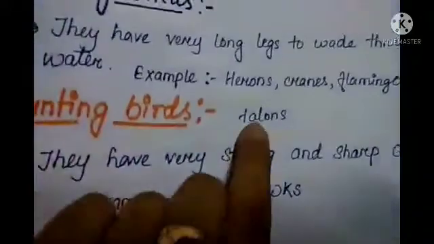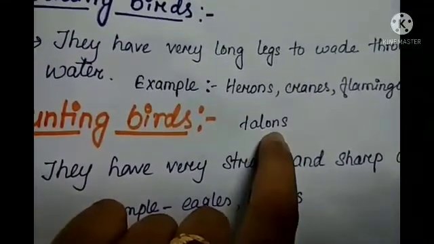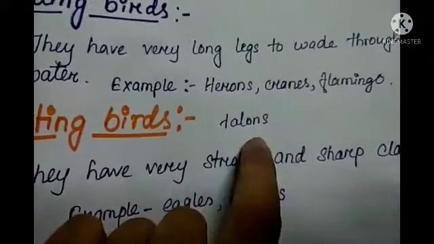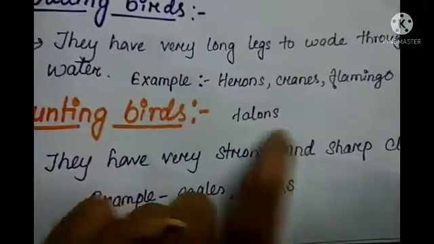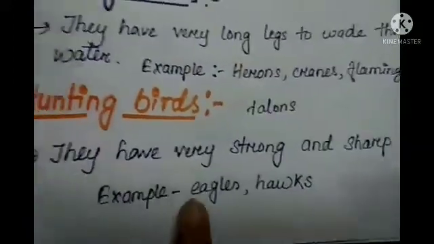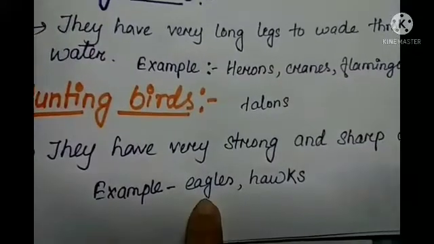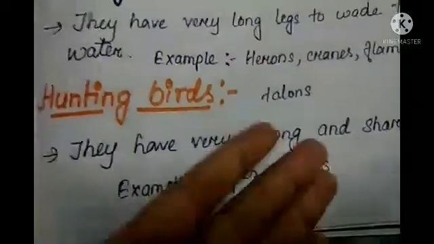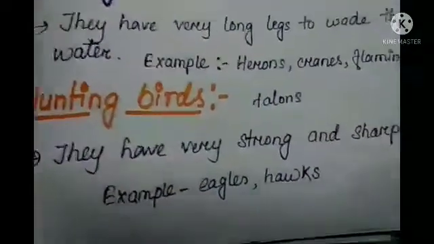This is the spelling, students, T-A-L-O-N-S, talons. They help them to catch, hold and eat their prey. Examples, you can see here I've written eagles, hawks. You can give some more examples here.